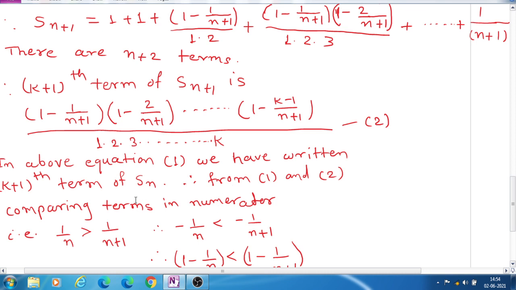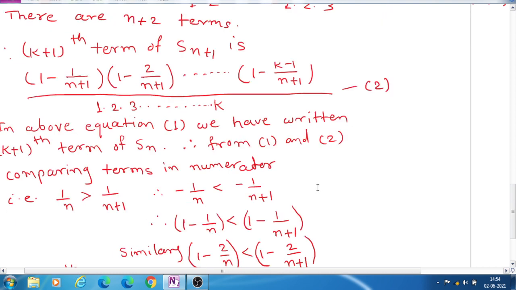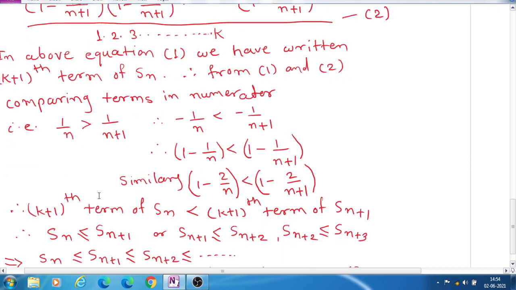So for that we compare the bracket in each term. So first in Sn there is n, and in Sn plus 1 there is n plus 1. So we see that 1 upon n is greater than 1 upon n plus 1, because n is less than n plus 1. Therefore 1 upon n is greater than 1 upon n plus 1.